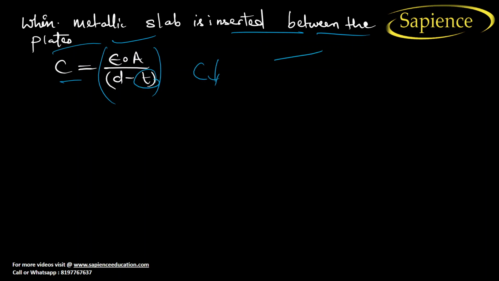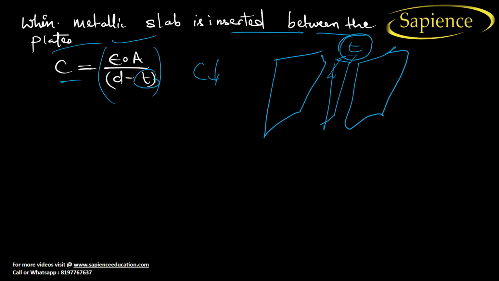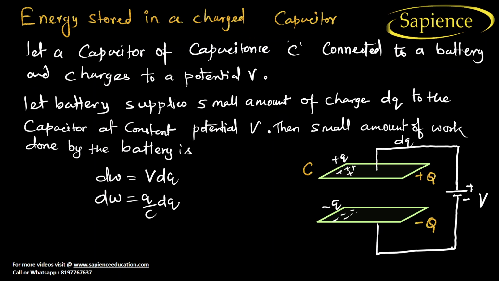Let us consider there is a capacitor, and in this gap we are inserting a metallic plate having a thickness T. So what will happen? Capacitance will change directly. I hope you have understood now. Now the thing is, what is the energy stored in the charged capacitor?